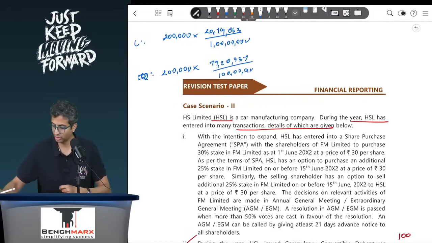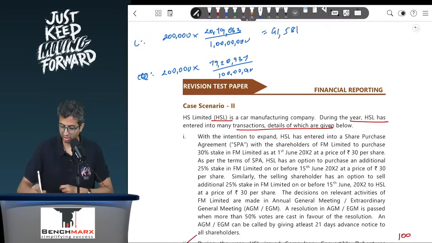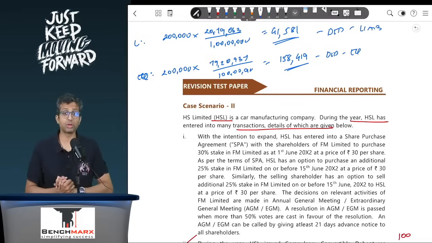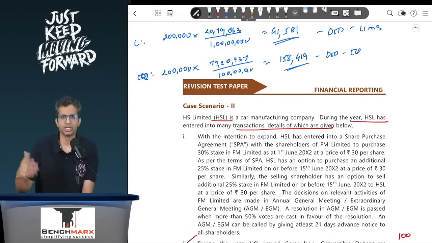And hence this will be what? 2 lakhs into, let us say, around 41,581, and this is 2 lakhs into 158,419. Now where will this be going? This will be deducted from the equity component. This will be deducted from the liability component. Acha, equity component, there will be no further adjustment, but for the liability component, your effective interest will accordingly change, and hence your EIR will be slightly higher, and hence this will ultimately be expensed to the P&L in the form of a higher EIR.